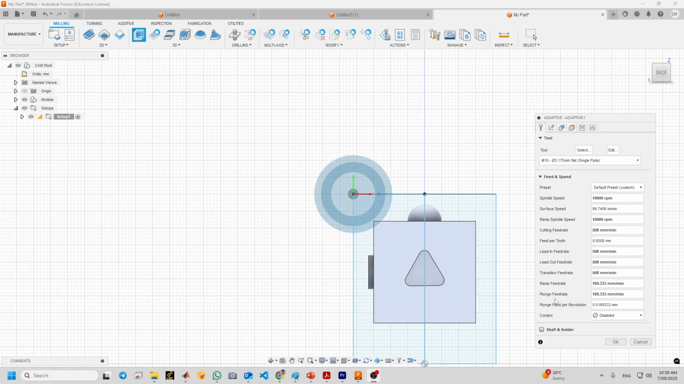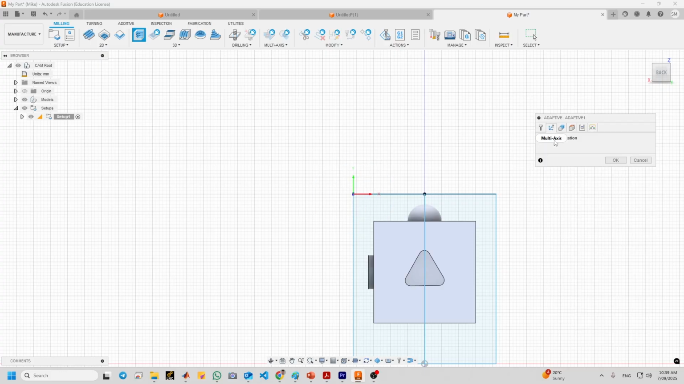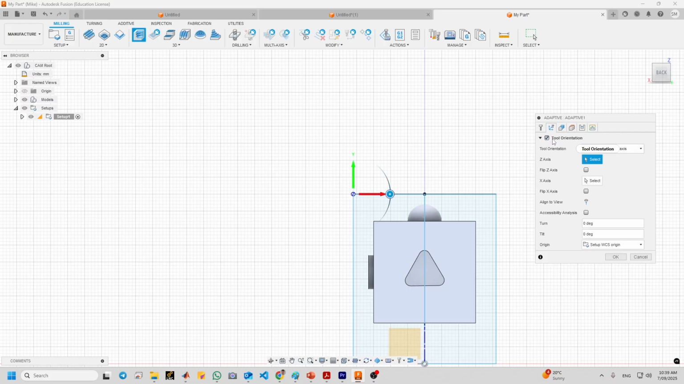You don't need to check this part. Go to the next tab, which is multi-axis, and click on the tool orientation. If you don't see this option and you cannot click that, you need to use the educational license or another computer. I know that there are some bugs in some of the software installed at the university, for example.